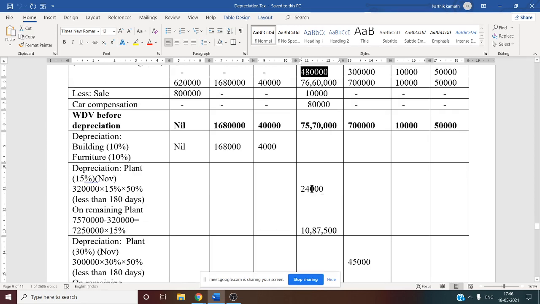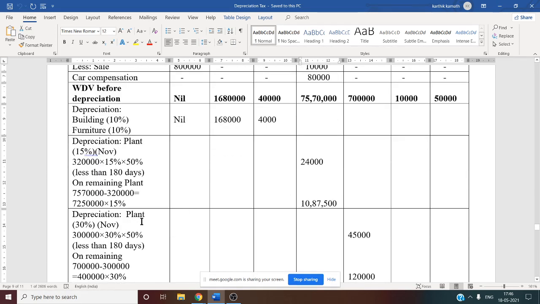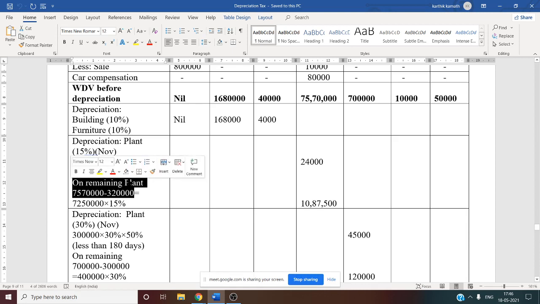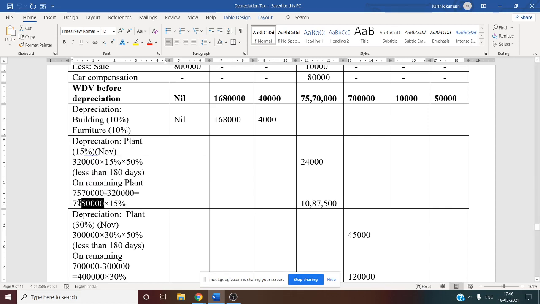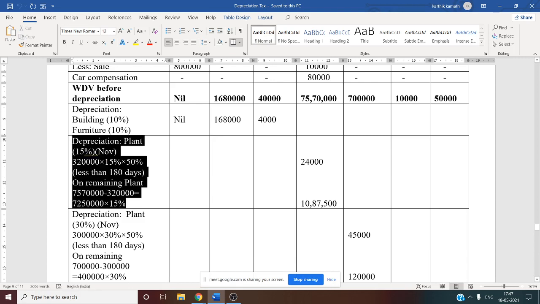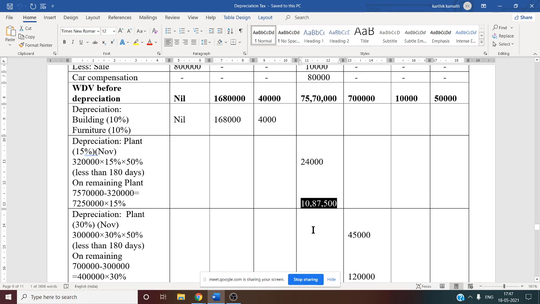So now we have used purchase for what? Purchase amount of 3 lakh 20,000. For that 3 lakh 20,000 we have already calculated depreciation, so you need to deduct it. Foreign car is there because that is more than 180 days. 75 lakh 70,000 minus 3 lakh 20,000. Remaining balance including foreign car is 72 lakh 50,000. So on that, 15% depreciation amount is 10 lakh 87,500.